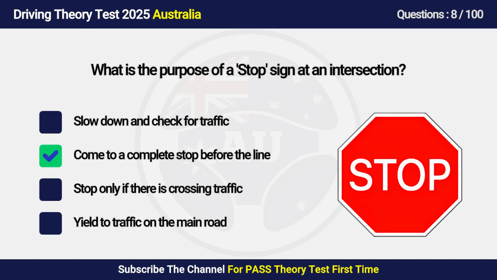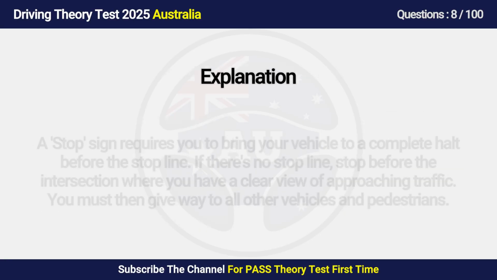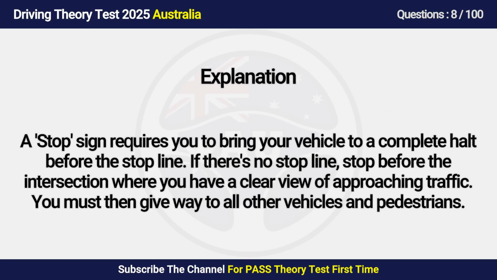Answer is B. Come to a complete stop before the line. A stop sign requires you to bring your vehicle to a complete halt before the stop line. If there's no stop line, stop before the intersection where you have a clear view of approaching traffic. You must then give way to all other vehicles and pedestrians.